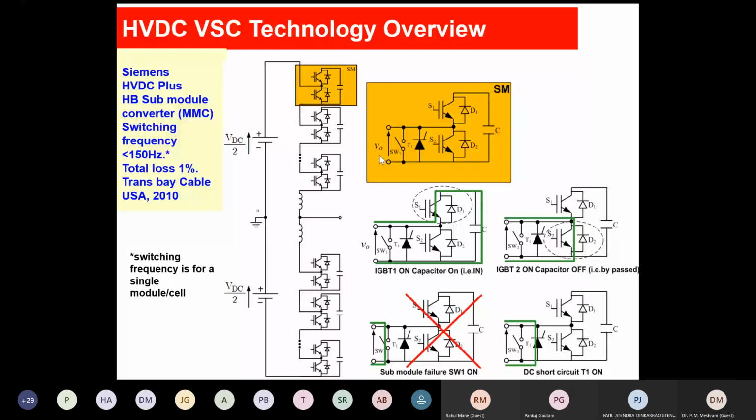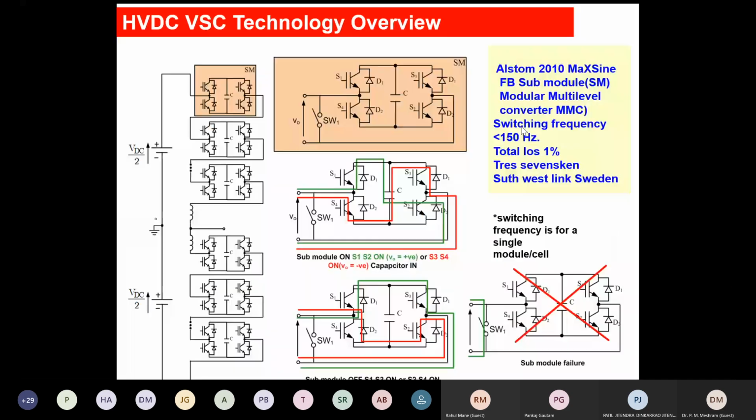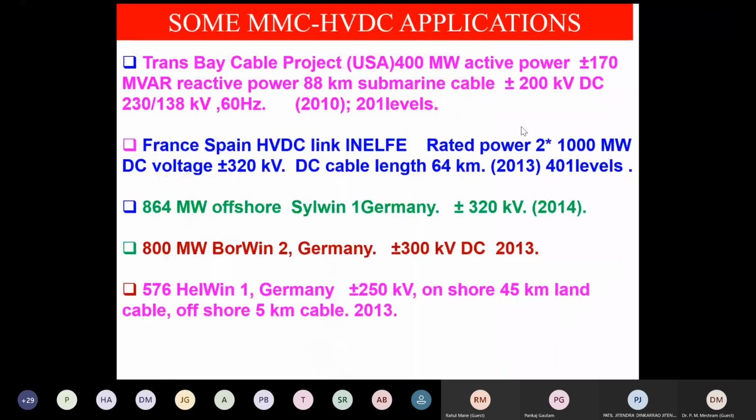One is the submodule is defective, another when there is a fault. And this is Alstom. So three main companies are dealing with MMC at this point. These are some of the practical applications.